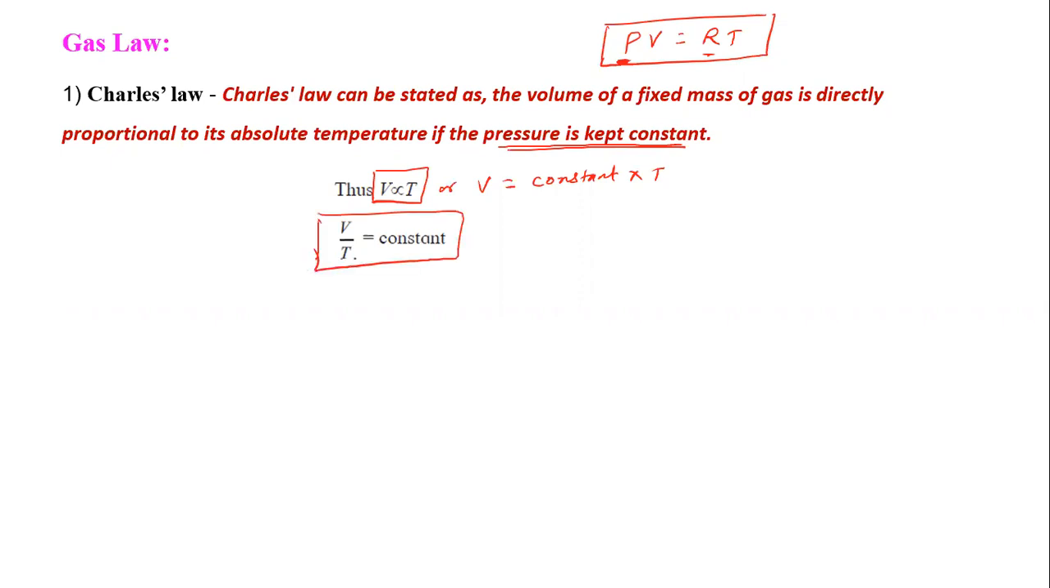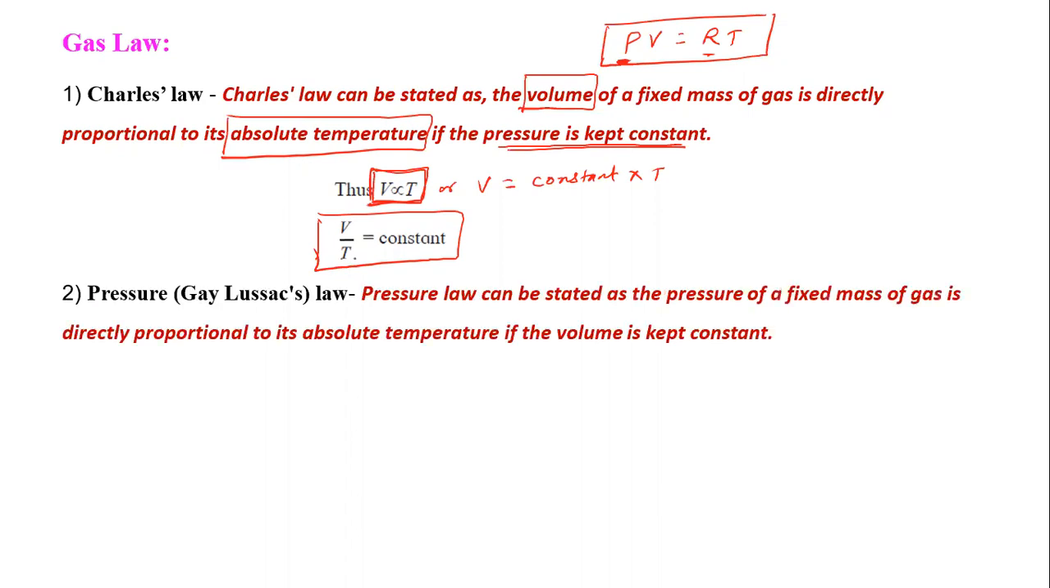We can write V by T is equal to constant, and this is Charles' law. It means when the pressure is constant, we get a relation between volume and absolute temperature. Now here you remember T is absolute temperature, and V is the volume. Volume of a fixed mass of gas is directly proportional to absolute temperature if the pressure is constant.